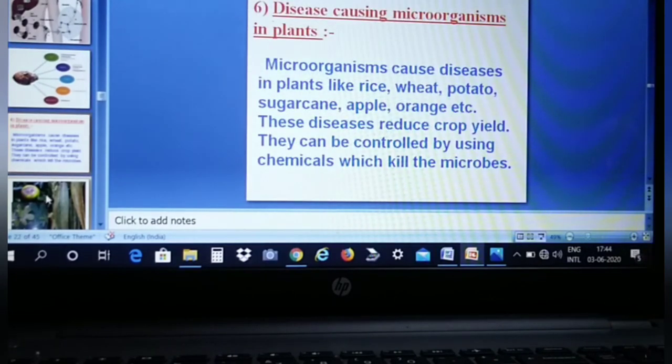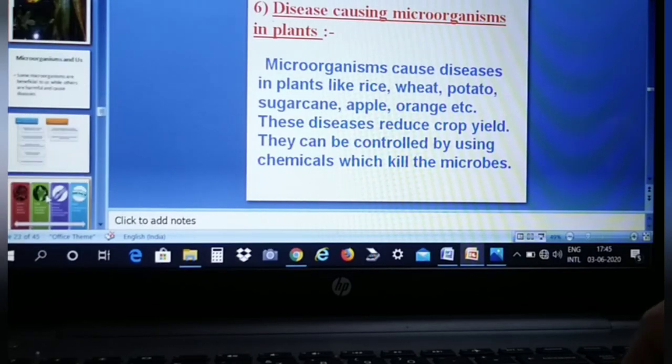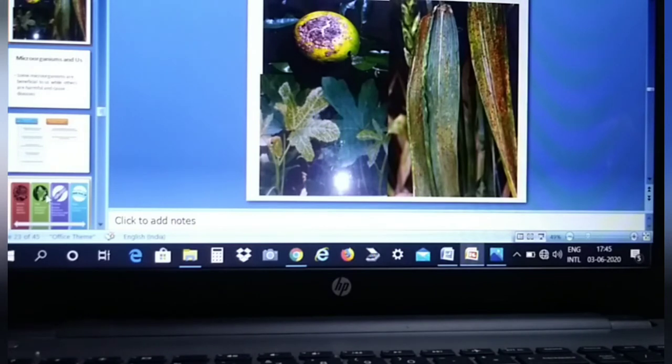Next, now disease causing microorganisms in plants. Microorganisms cause diseases in plants like rice, wheat, potato, sugarcane, apple, orange, etc. There are many plants which get infected due to these microorganisms, due to bacteria and due to virus. So these diseases reduce crop yield because the crops are spoiled, and they can be controlled by using chemicals which kill the microbes. Here you can see plants getting infected due to various kinds of microorganisms.